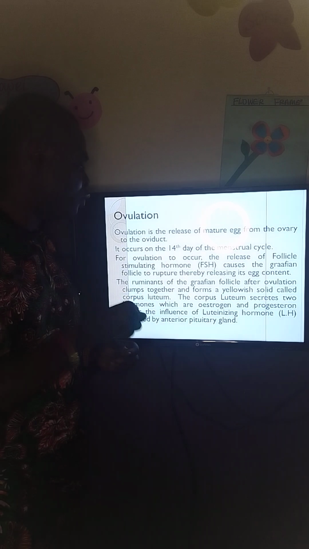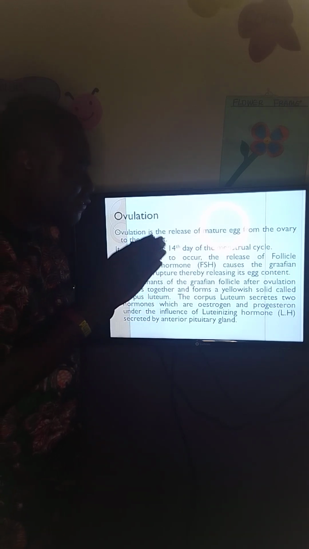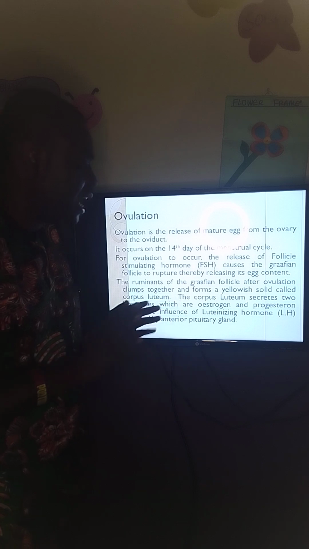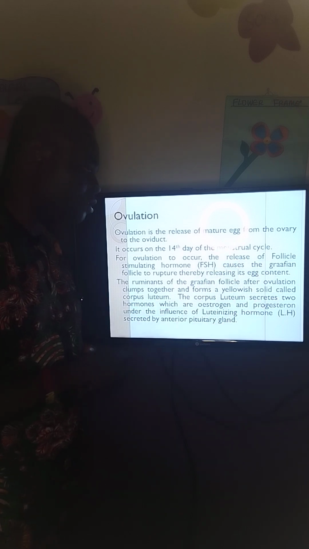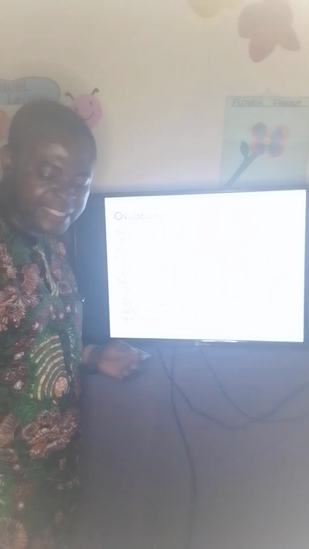For ovulation to occur, the release of follicle stimulating hormone by the anterior pituitary gland must take place, so that it will cause the Graafian follicle that holds the egg to rupture, so that the egg can be released. So take note of that. And I've told you earlier that the remains of the Graafian follicle forms a yellow solid called corpus luteum, and the hormone responsible for the formation of this corpus luteum is what? Luteinizing hormone. So we have said that.